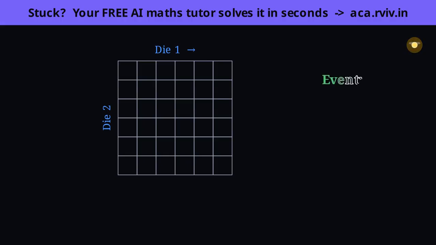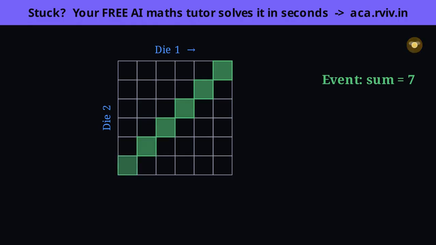Rather than trying to hold it all in your head, let the picture do the work. Sweep across the grid and shade every pair whose 2 numbers add to 7. 1 and 6, 2 and 5, 3 and 4, and their mirrors, watch them light up. See how they fall along a clean diagonal? That's no accident. As the first die climbs by 1, the second must drop by 1 to keep the sum at 7, and that trade-off traces a straight line of exactly 6 cells.